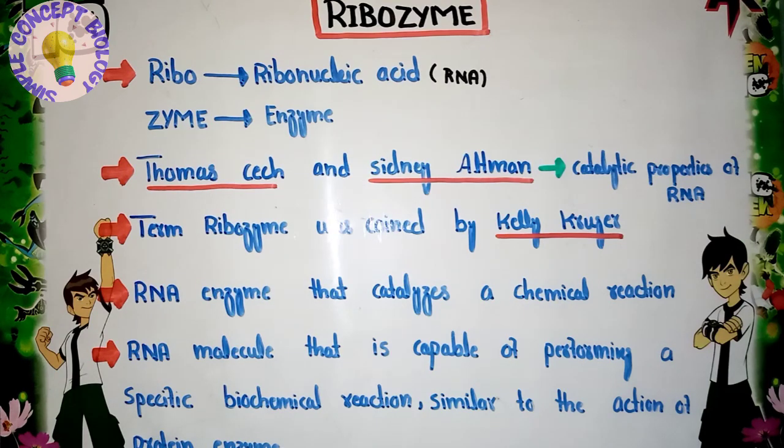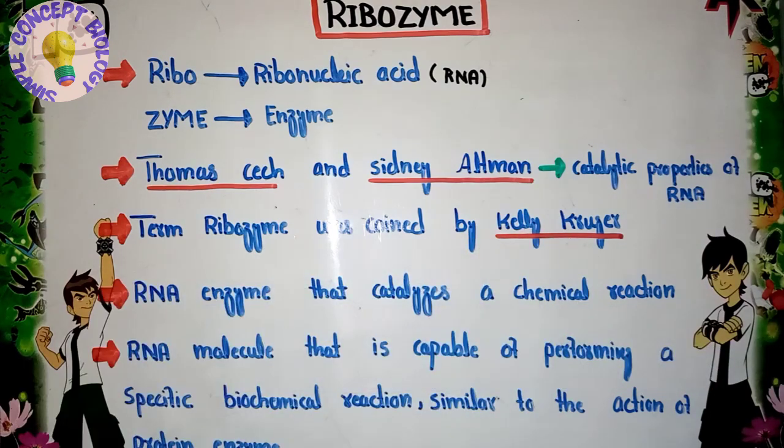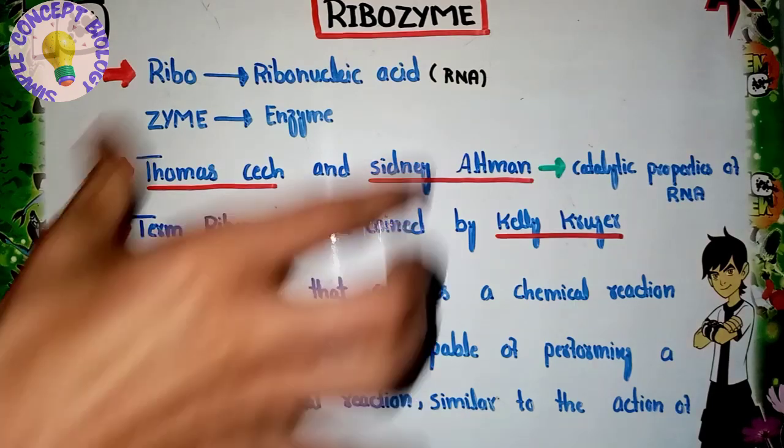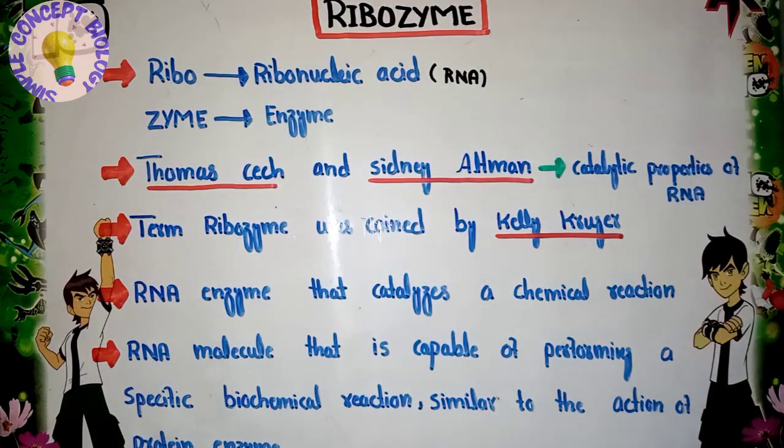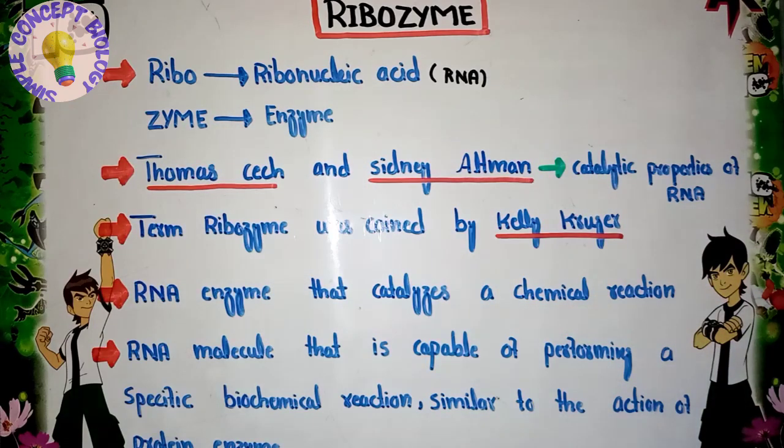Now, the term we are familiar with is ribozyme. Who proposed the term ribozyme? This term was actually proposed, or coined, by Kelly Kruger. The discoverers said RNA has a catalytic property, but the name ribozyme was proposed by the scientist Kelly Kruger. Now we will define what a ribozyme is.